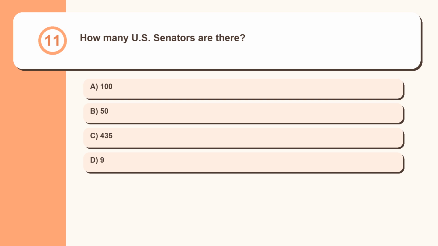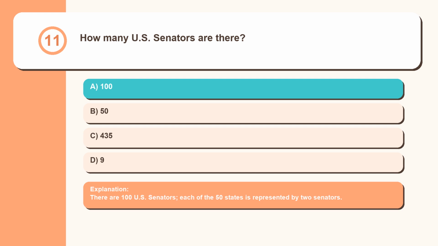Question 11. How many U.S. Senators are there? 150, 435, 9. There are 100 U.S. Senators. Each of the 50 states is represented by 2 senators.